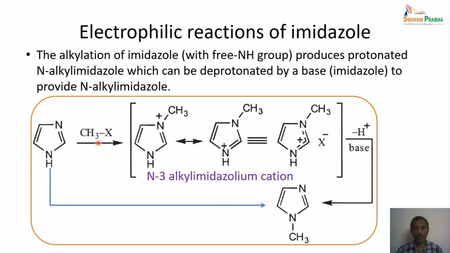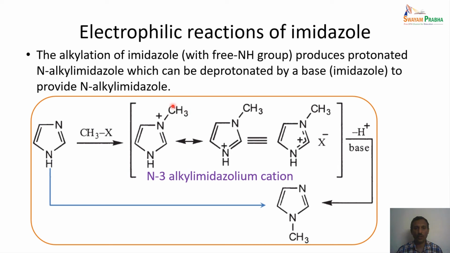So if we look at the overall reaction, the alkylation of imidazole, especially the free NH group, produces protonated N-alkyl imidazoles, which can be deprotonated by the base, that is imidazole itself. So when it is unsubstituted imidazole, this acts as the substrate and also acts as the base. So both things are done by the same imidazole itself. The base acting here is not an external base, but it is the imidazole itself acting as a base.